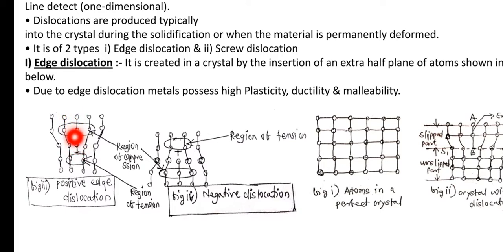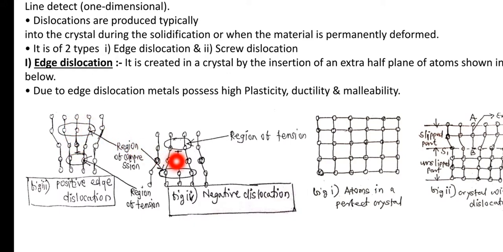So we say there is an extra insertion of a half plane of atoms. Only a half plane of atoms is present here; in the plane below the atoms are missing. This is known as dislocation. It is known as a positive dislocation when the extra half plane of atoms is present in the plane above.